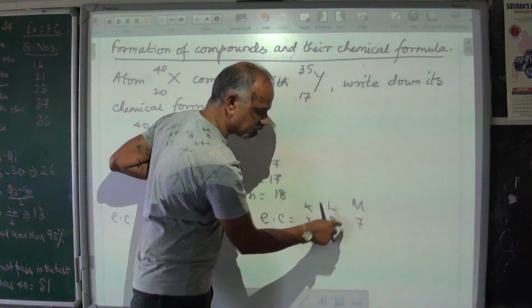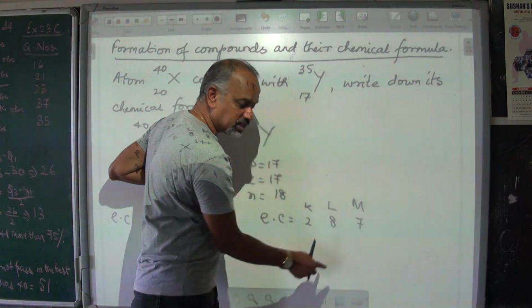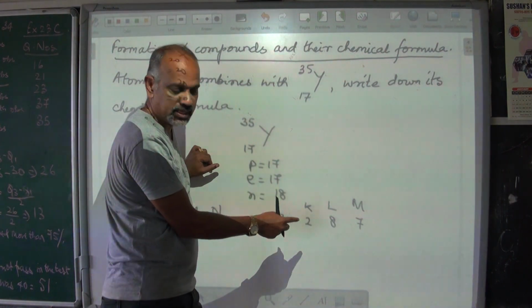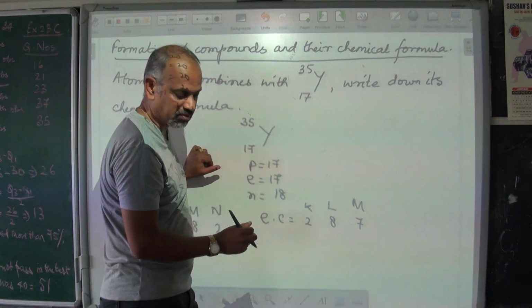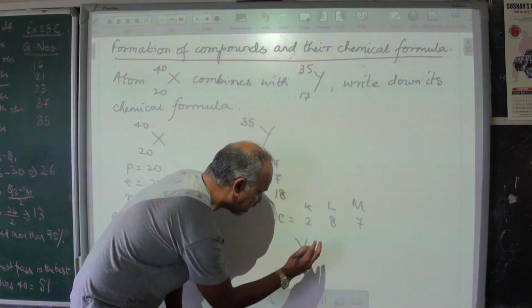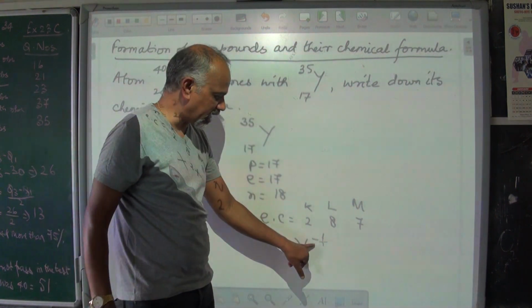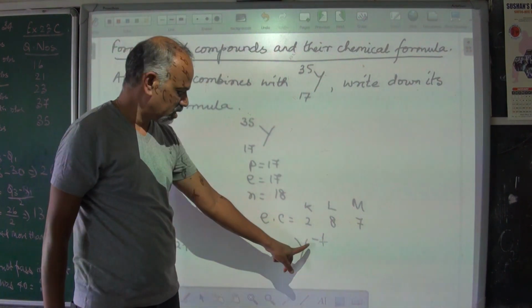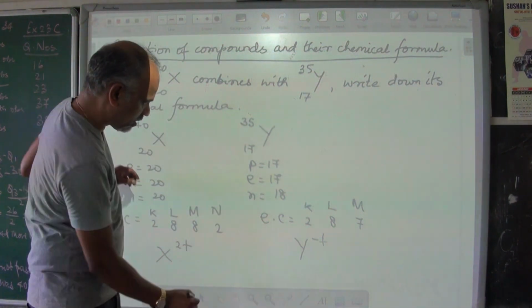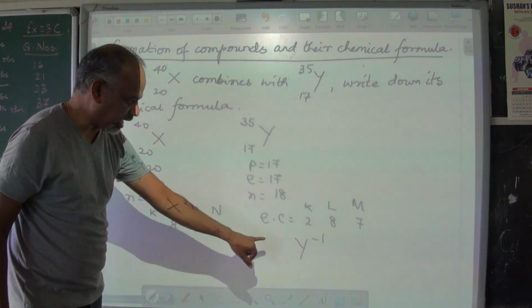Then this becomes 8. It is getting 1 electron, means it is getting 1 negative charge. Therefore, this is going to become negative. So Y gets 1 electron, so it becomes minus 1. 1 negative charge it got, so it is charged minus 1. So that's about X and Y.